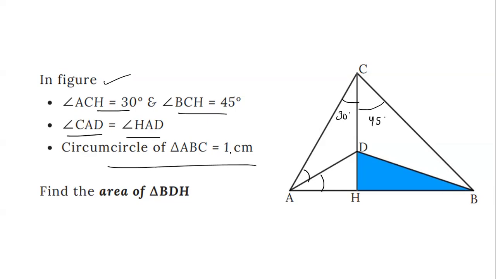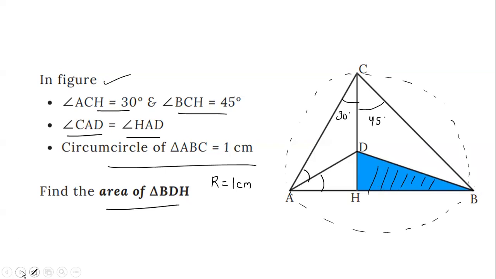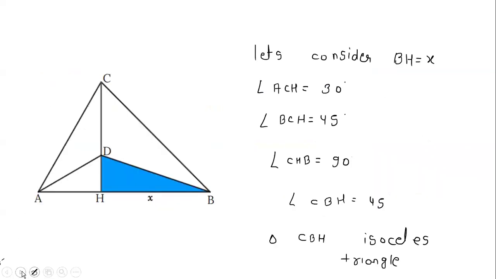Circumcircle of the triangle has a radius of 1 centimeter. So let's see, capital R is the circumcircle radius and it is 1 centimeter. So this is the circumcircle that passes through all the points of the triangle, and the radius of this circumcircle is 1 centimeter. Then we have to find the area of this BDH triangle, which is this blue area. So we have to find the area of this. So let's see how we can solve this.